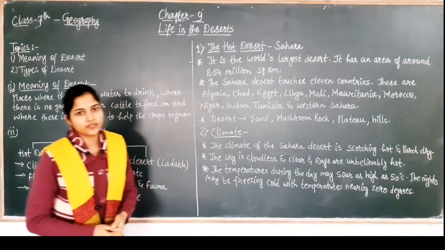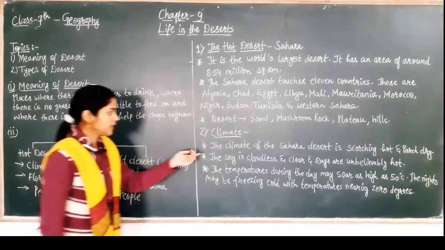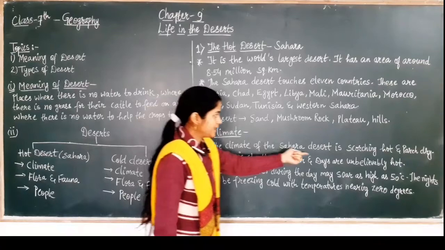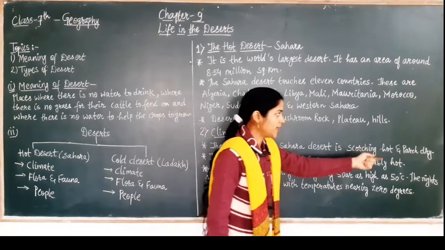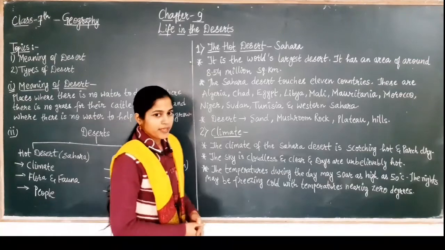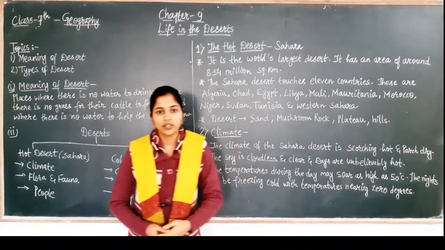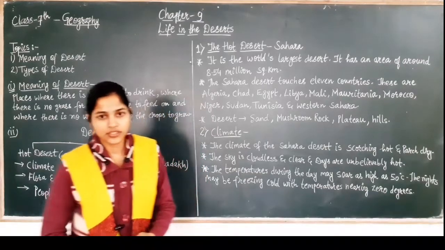What is the climate in Sahara Desert? So first, the climate of the Sahara Desert is scorching hot and parched dry. What do you mean by scorching hot?